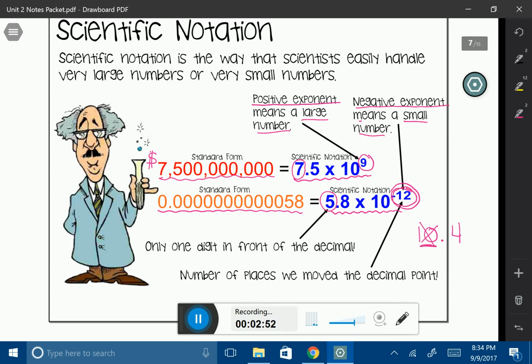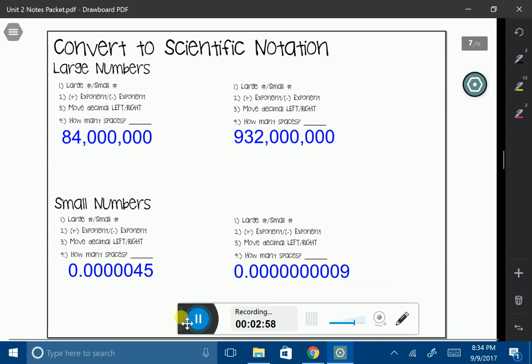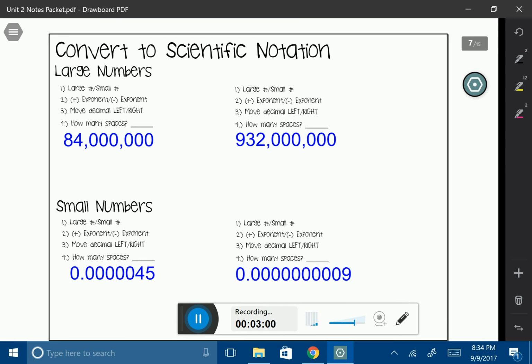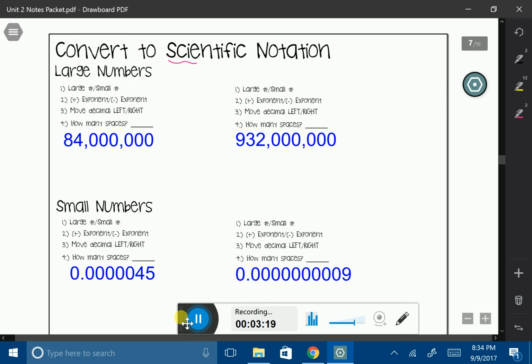Okay, let's go ahead and look at our first problem. We want to convert these numbers into scientific notation. One thing to know is that all four of these numbers are in a form called standard form. Standard form is just their number form. So let's go ahead and convert these all into scientific notation.